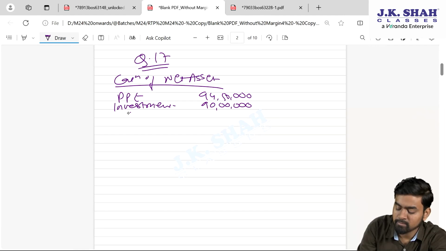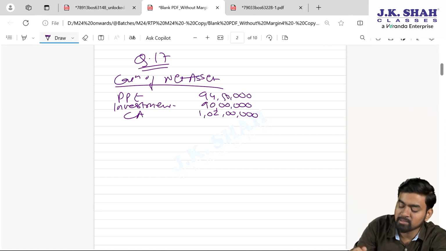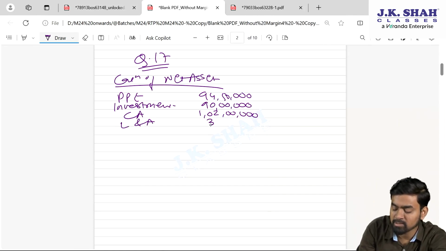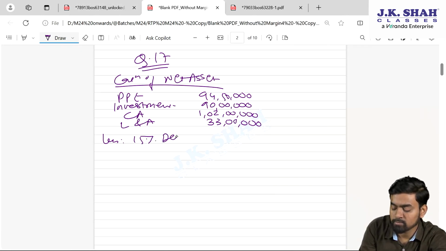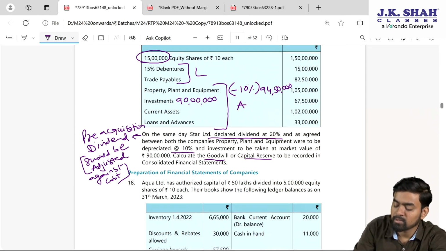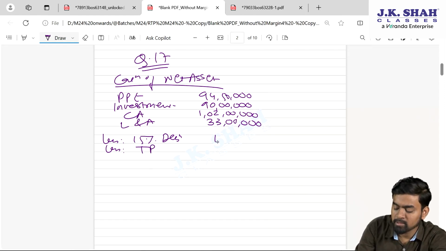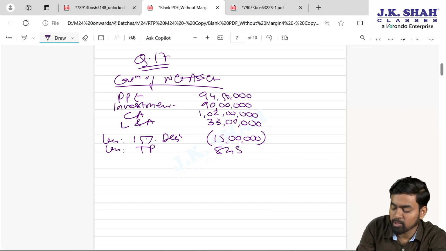Current assets 1 crore 2 lakhs. Yes or no? Next one, loans and advances 33 lakhs. Loans and advances 33 lakhs. And we have two liabilities that will be subtracted, my dear students. Less 15% debentures, this is 15 lakhs, and less trade payable, trade payable is 82 lakh 50,000.